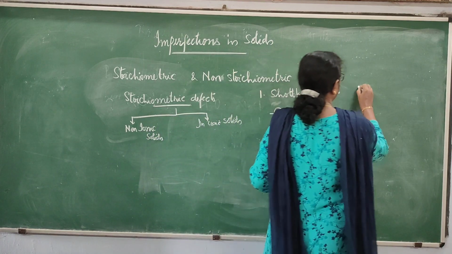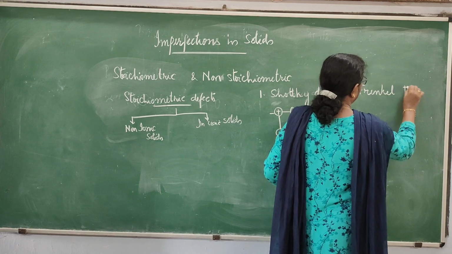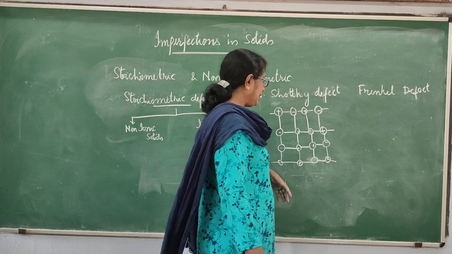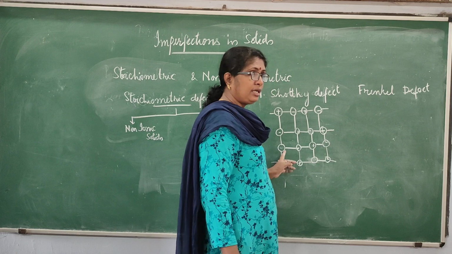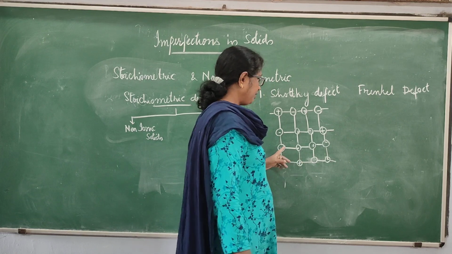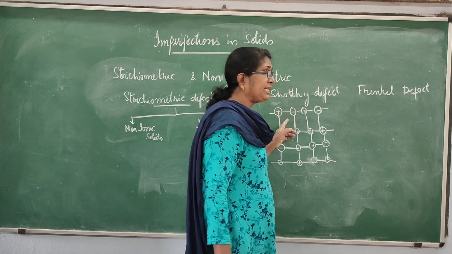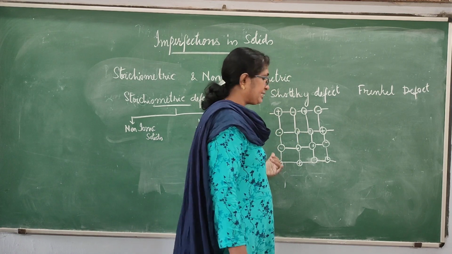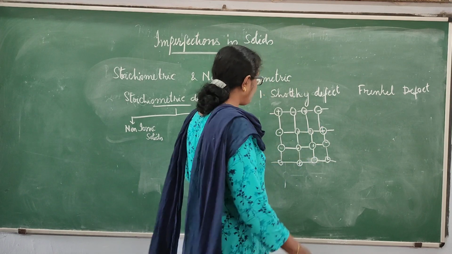Now the next type of defect is Frenkel defect. In Frenkel defect, the lattice site will be vacant, but the positive ions which are present in the lattice site, instead of the lattice site, will be present in the interstitial site. That is the only difference.